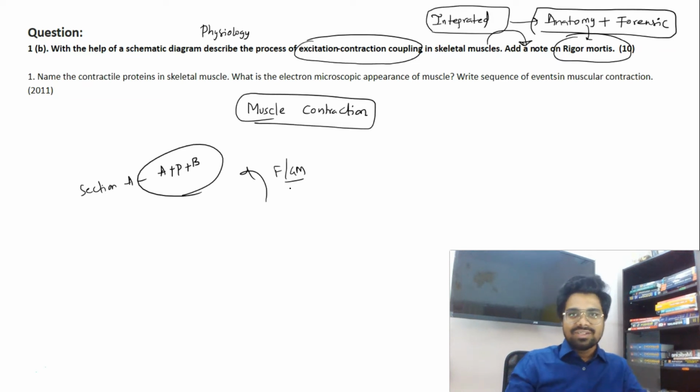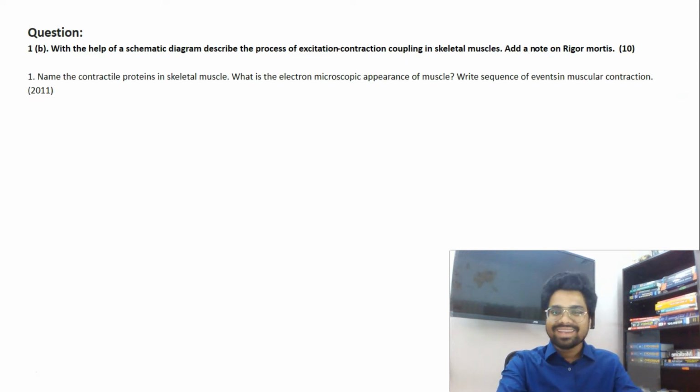So it's not haphazard, because at the end of the day you will be writing this exam on the same day, so you will be prepared with all the concepts together, right? So it won't be a problem for you. But again, if they want to follow the protocol, section A should only include these questions. But integration is everywhere, even for PG entrance examinations nowadays. Integration is the norm, integrative learning is the norm.